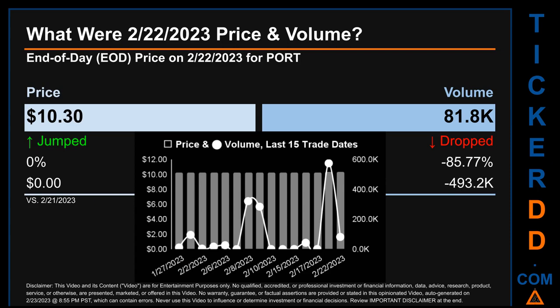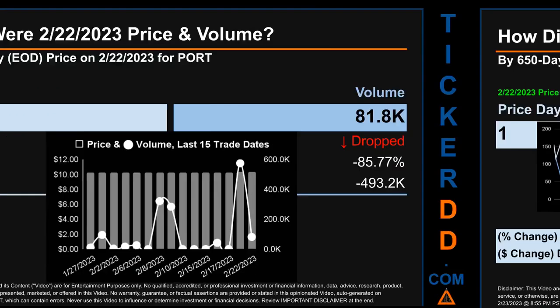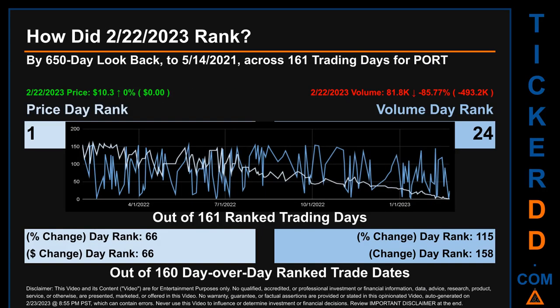The graph shows price and volume for the last 15 trade dates. Across a range of 5 cents, the max and minimum end-of-day price were respectively 10.3 and 10.25. Volume saw a range of 574.9 thousand, from a day low of 0.1 thousand to a day high of 575,000.